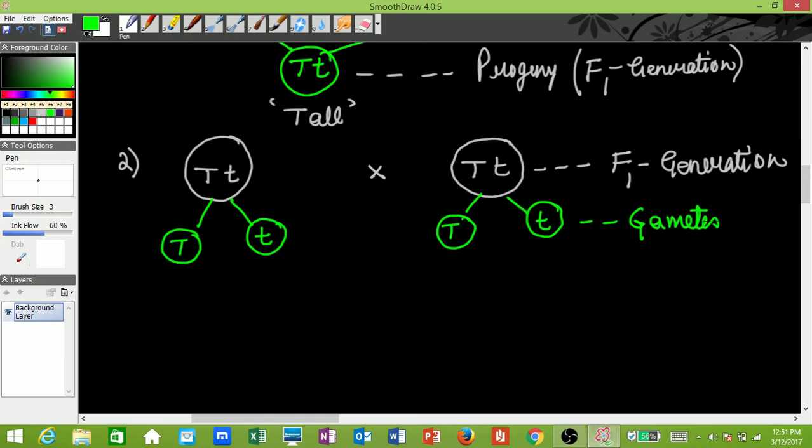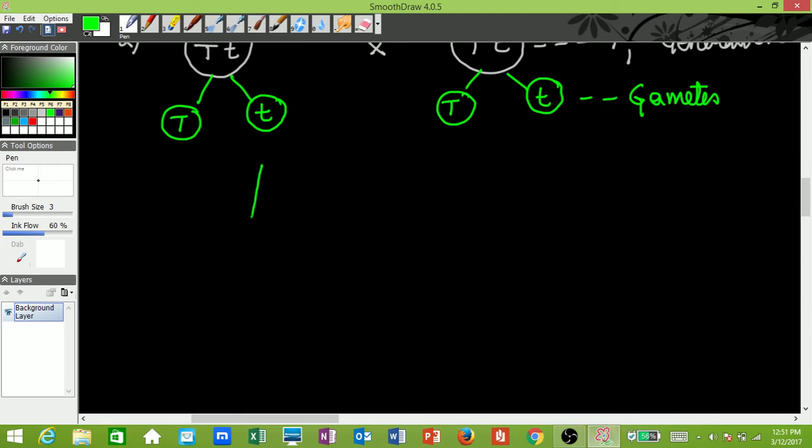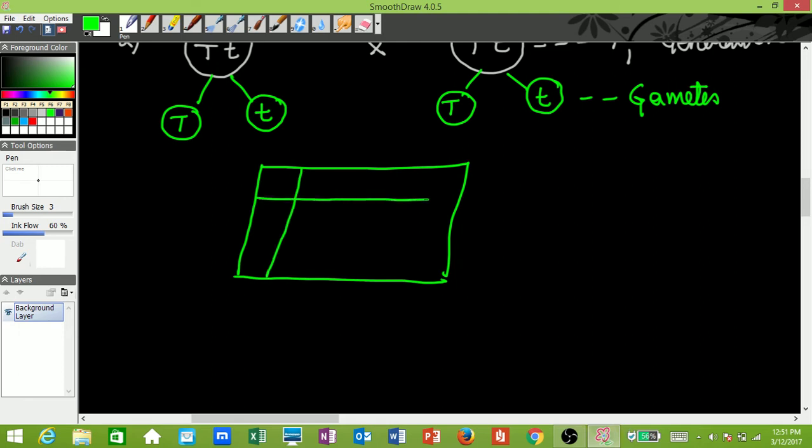Now, to show the crosses, we go for a Punnett square. If we try to draw a Punnett square, which George Punnett used to calculate, and even Mendel used it, right? Now, this is the Punnett square.